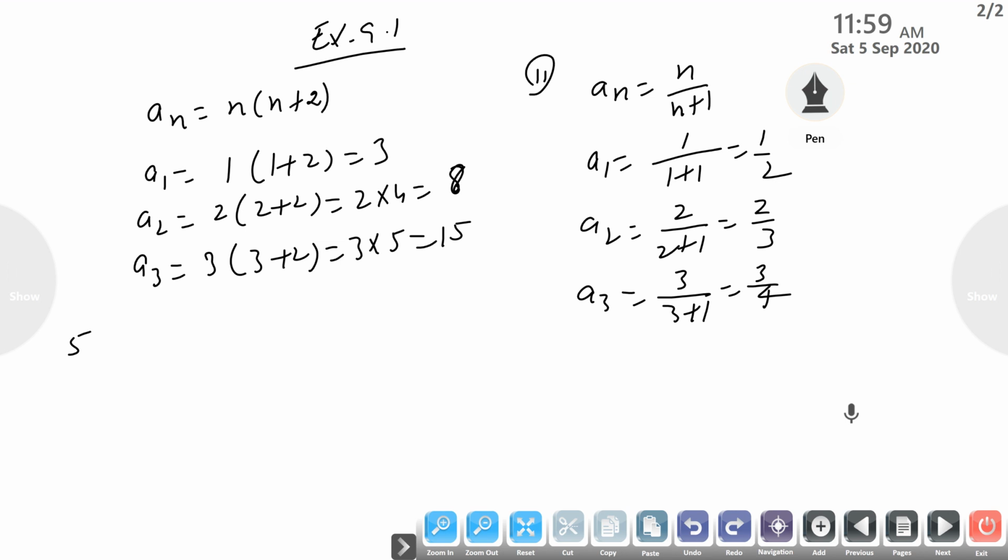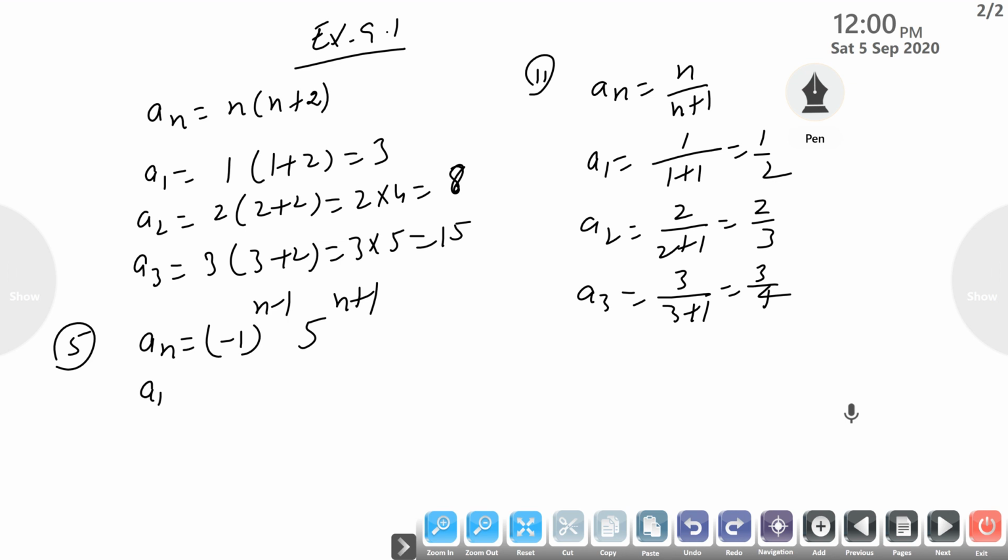Question number 5: if a_n equals (-1)^(n-1) times 5^(n+1), then determine its first 5 terms.